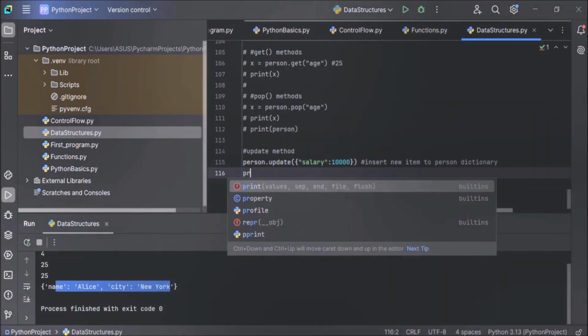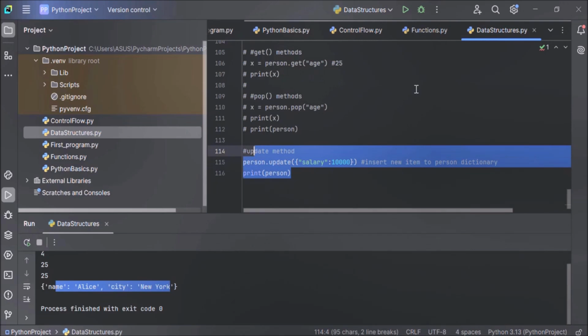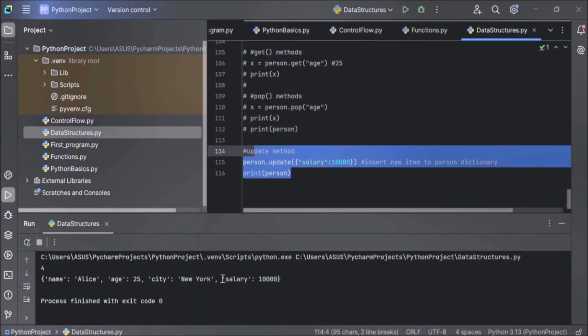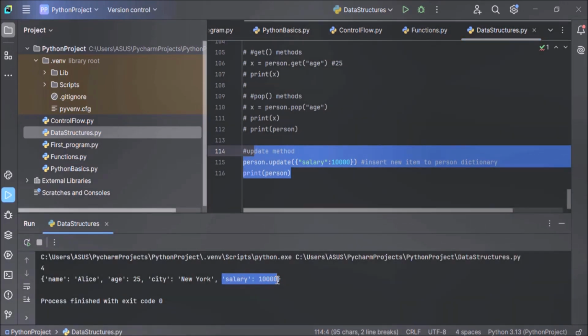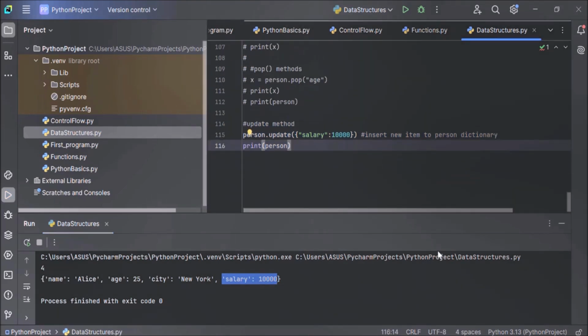And after this, let's print the dictionary just to verify whether the new item is inserted or not. Now let's execute our code and see the output. Yes, you can see salary is added here, inserted here. So our dictionary is updated. I hope you have understood how to update the dictionary using the update method.